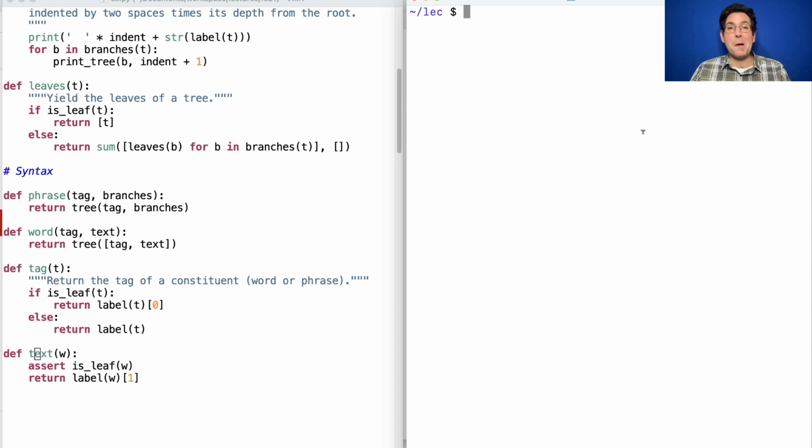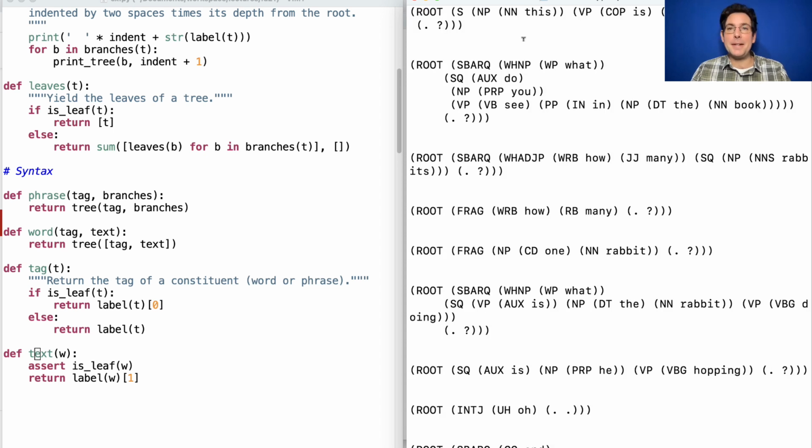And before you start processing the contents of a file, it's a good idea to look at it. Less is a program that just shows you the contents of a file. And here we see sentences uttered by some child like, "This is a book." "What do you see in the book?" So actually these are conversations between children and adults. I'm a little hazy on the details, but I think some of these were said by children. Anyway, here's the format. One sentence can span multiple lines.